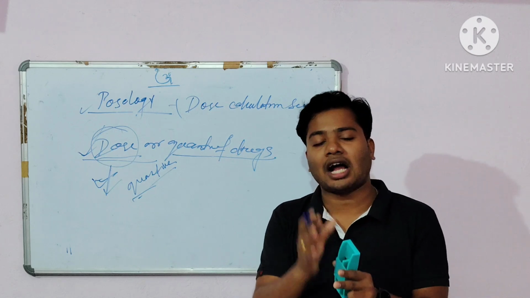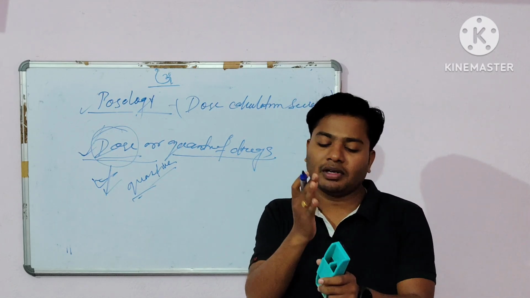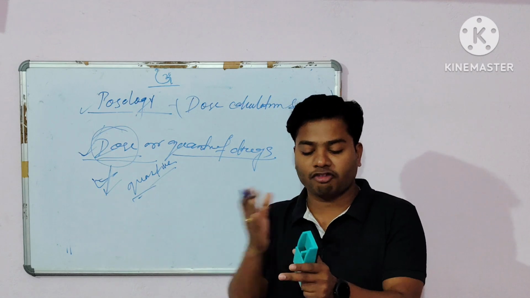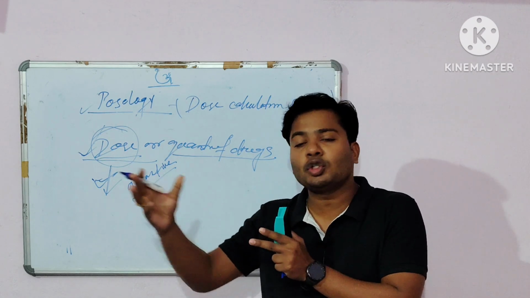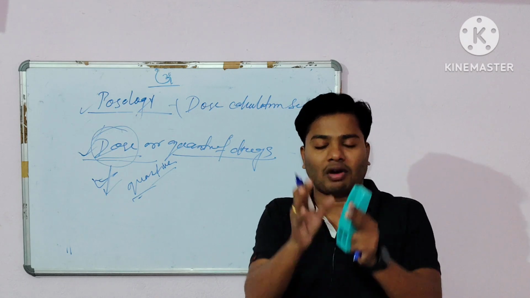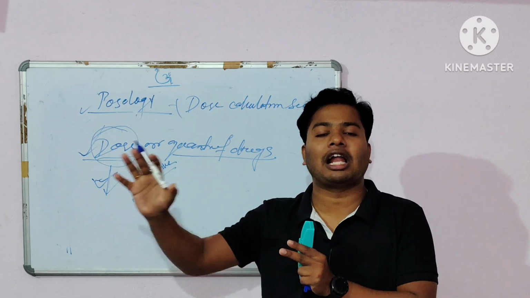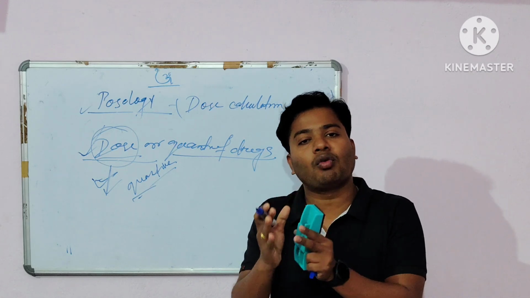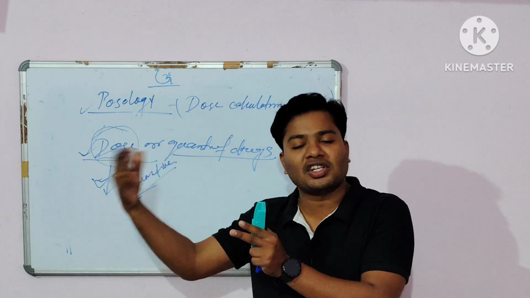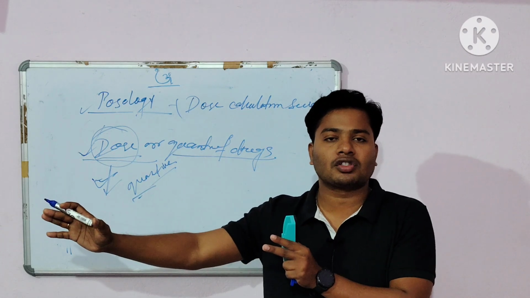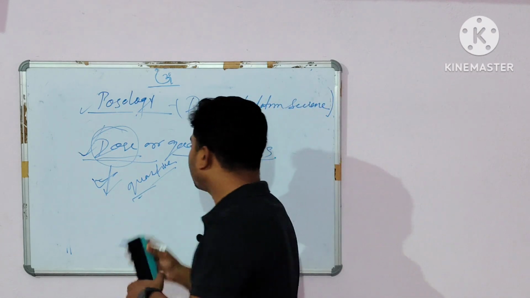What are the factors affecting the posology? That means when a physician prescribes the medicine to a particular patient, what are the parameters, what are the factors that affect the calculation of the dose? During the calculation of the dose for the particular patient, what are the parameters that will affect that calculation?